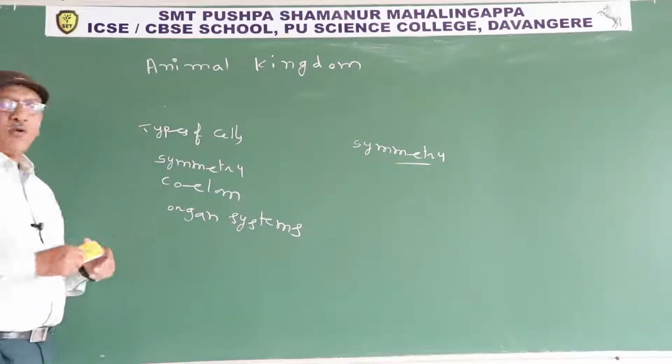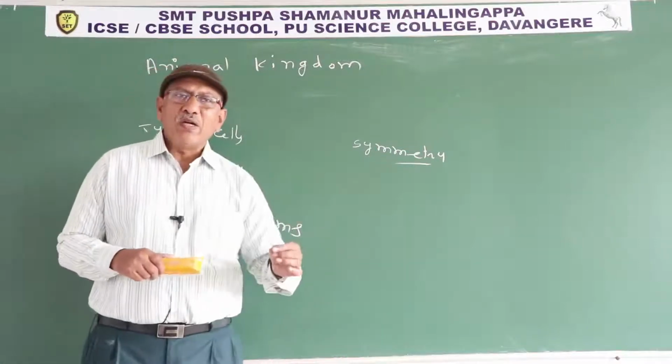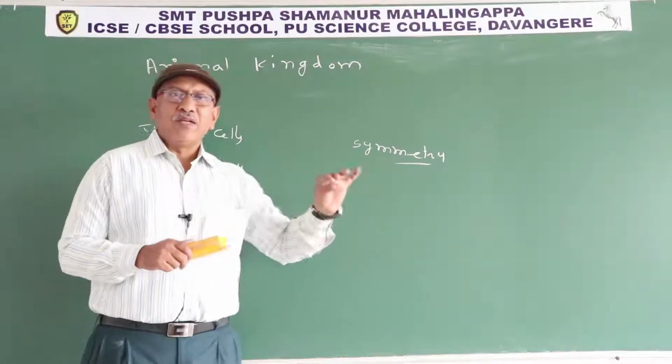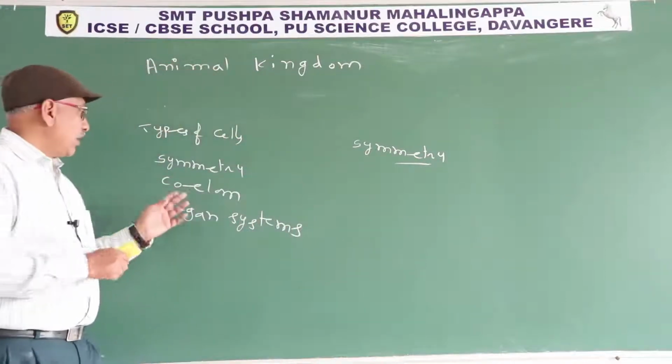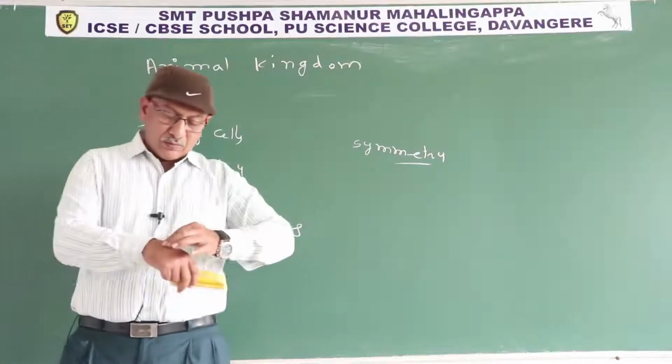Next one, coelom. What is coelom? The body cavity present between the body wall and alimentary canal, lined by mesodermal layer, is known as coelom. So it is the body wall.